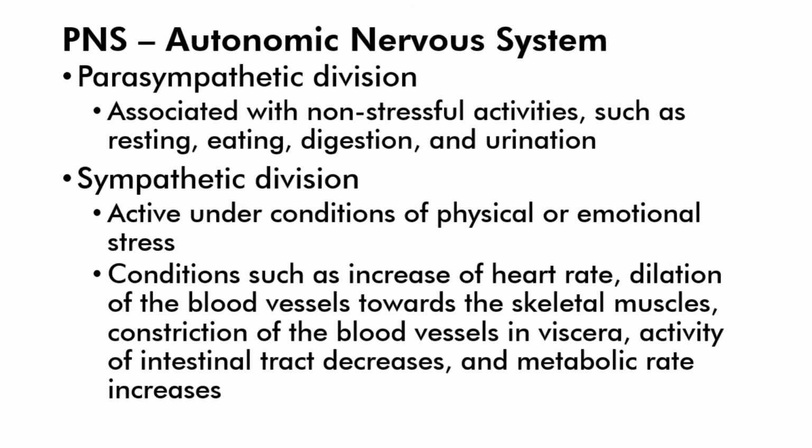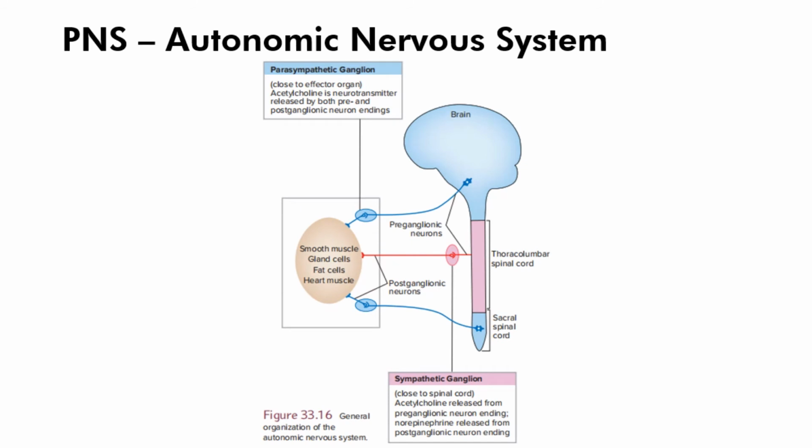The parasympathetic division is mostly associated with non-stressful activities, such as resting, eating, digestion, and urination. The sympathetic division is active under conditions of physical or emotional stress, conditions such as increase of heart rate, dilation of the blood vessels towards the skeletal muscles, constriction of the blood vessels in viscera, decrease of intestinal tract activity, and increase of the metabolic rate. This is the general organization of the autonomic nervous system.